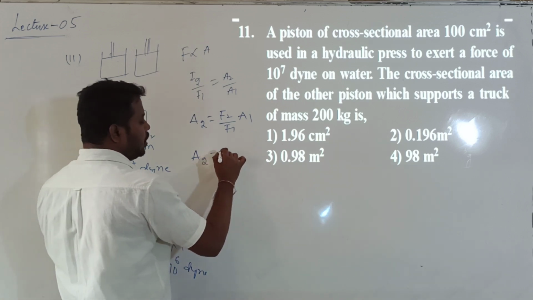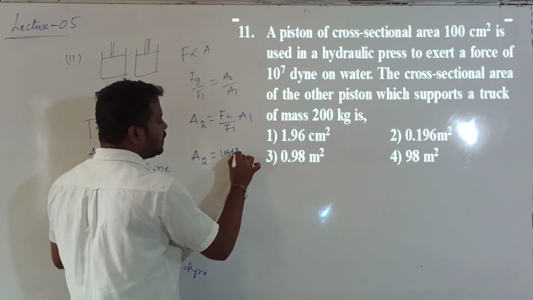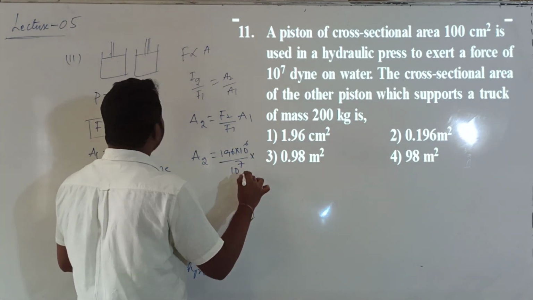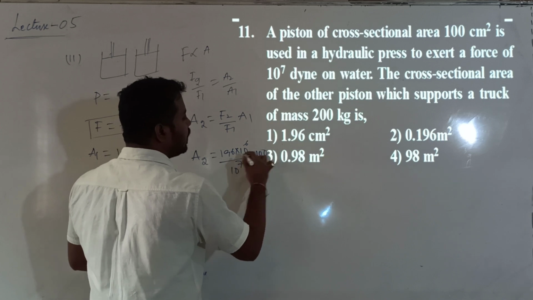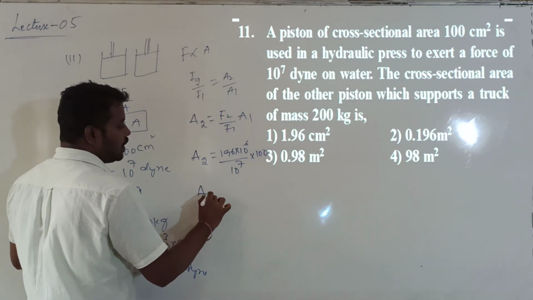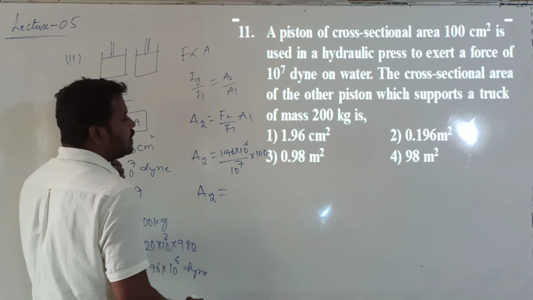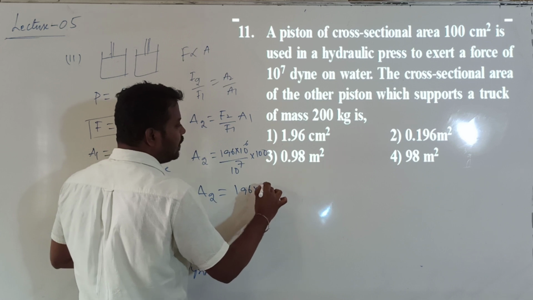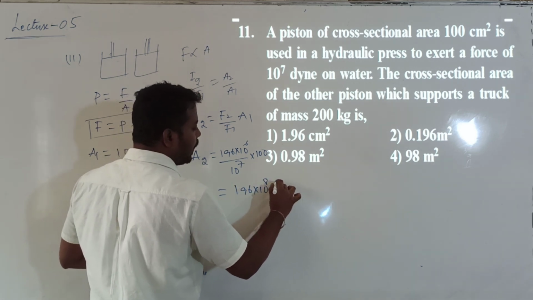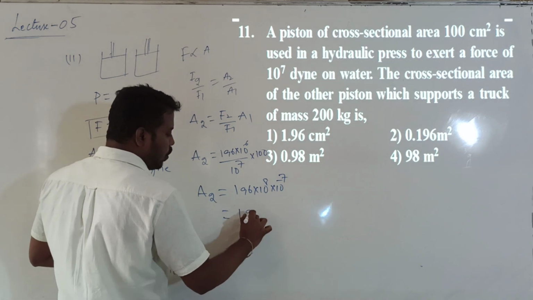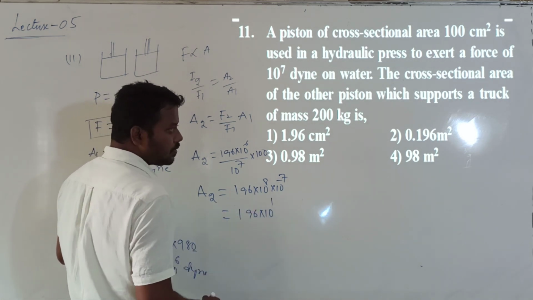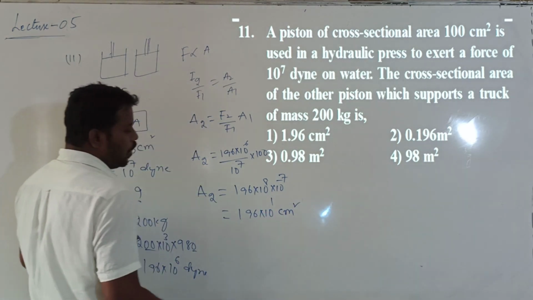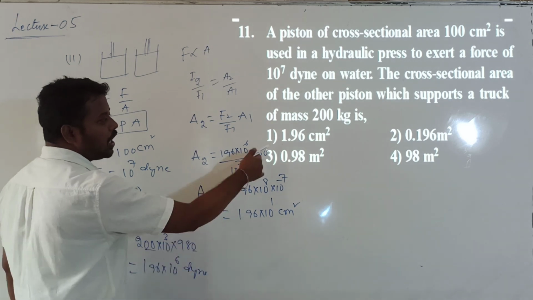Therefore, A2 is equal to 196 into 10 to the power of 6 divided by 10 to the power of 7 into the A1 value. A1 is 100. Simplifying this, the answer is 196 into 10 to the power of 8 into 10 to the power of minus 7, which is 196 into 10 to the power of 1. This answer is in centimeter squared. But the option 196 into 10 to the power of 1 centimeter squared is not there.